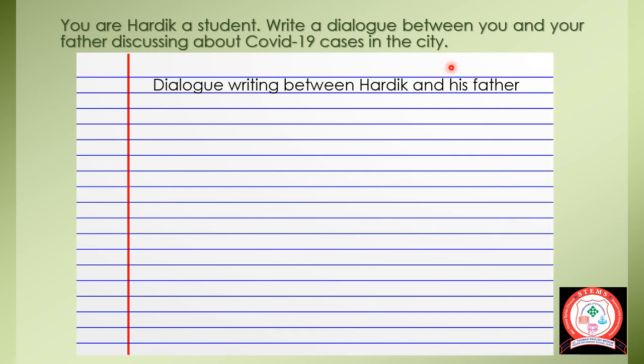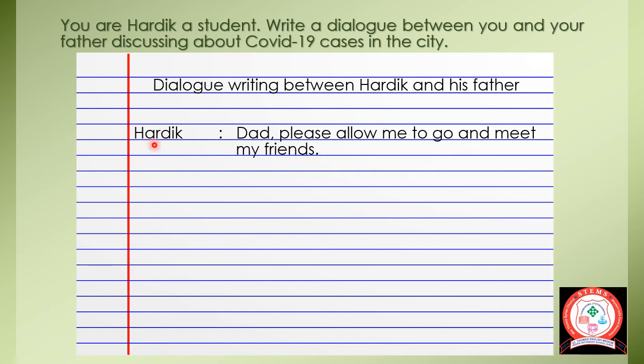His father, that is third person, but here the dialogue should be in first person, both of Hardik and of his father. So if you want to start with the father, you can start. If you want to start with Hardik, you can. You are free to use any of these. So let's see. I'll just give a start of it. Hardik: Dad, please allow me to go and meet my friends. See, again I have left space, the colon is there, space, and then I have written.